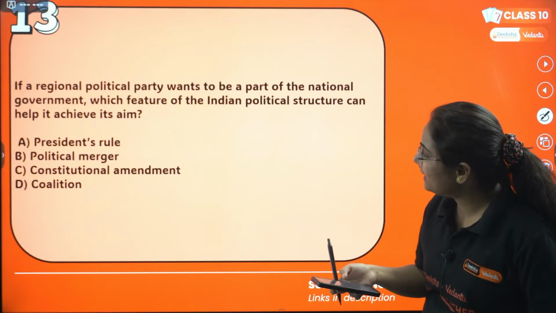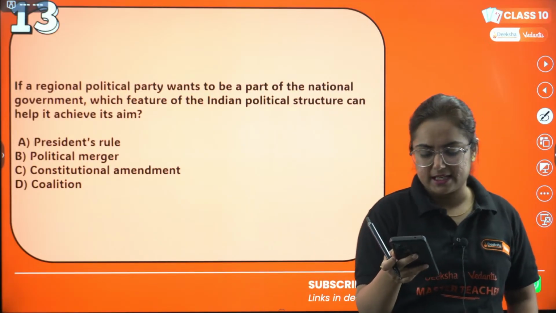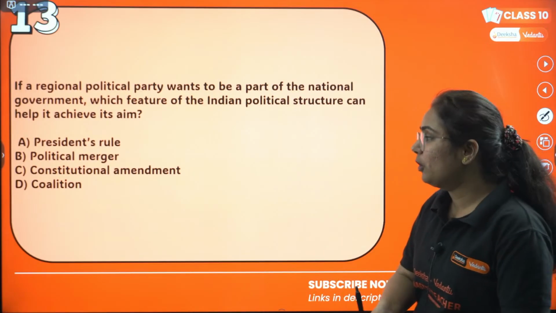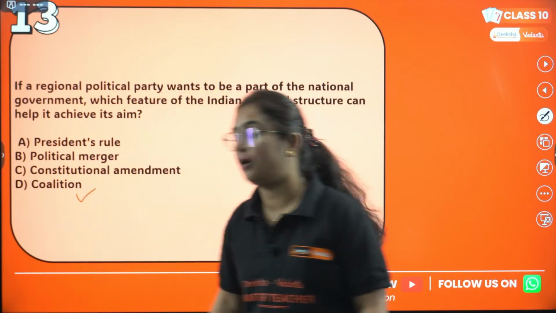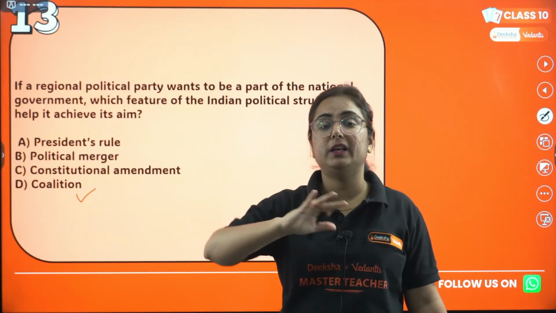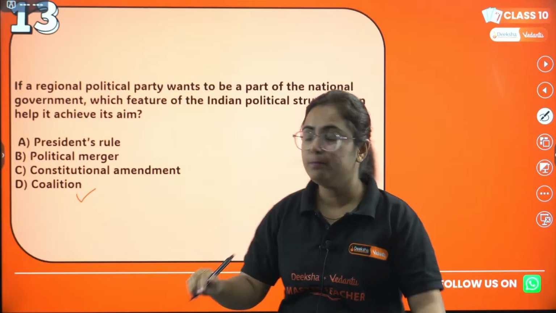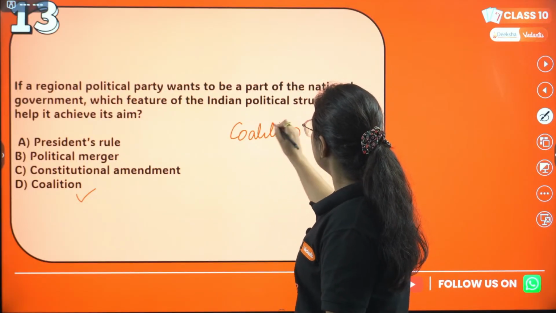Rohit is answering B, political merger. Okay, let's check whether it's correct or not. Rohit, the more accurate answer for this is coalition government. Now, I'll tell you the difference between everything. Stay tuned. Basically, what is coalition?